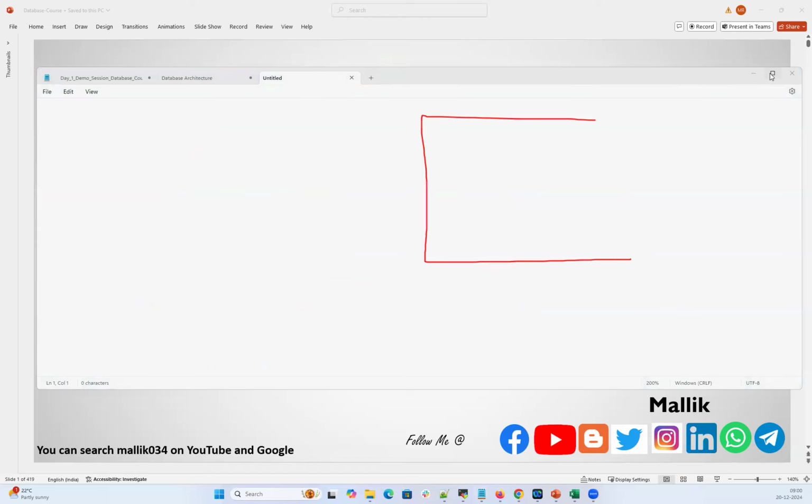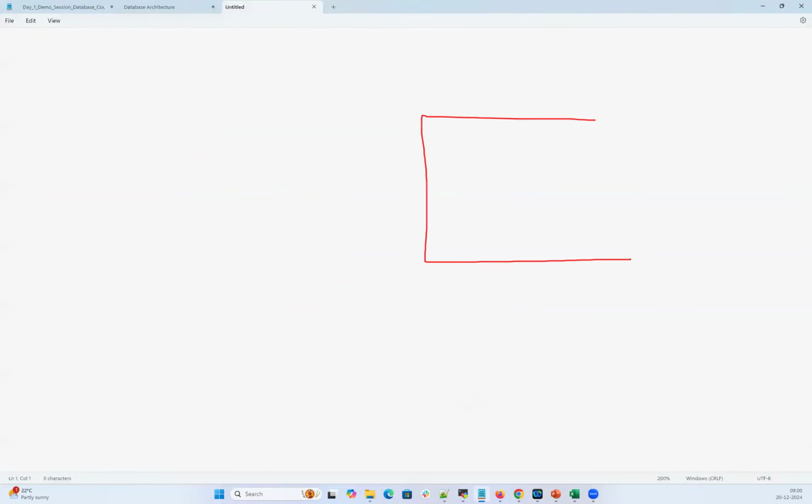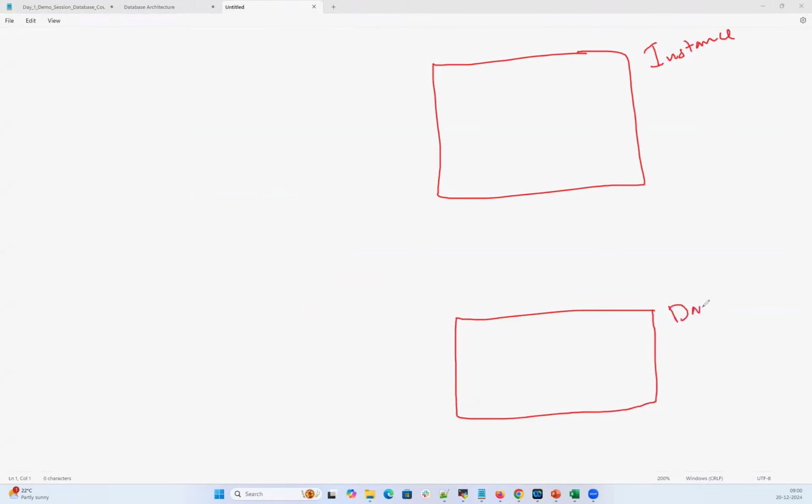Let's make it bigger here. Okay, this is my instance. So this is instance plus backend database. The database is nothing but your data files.